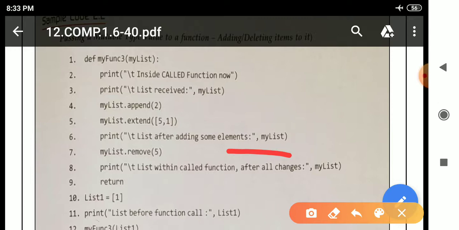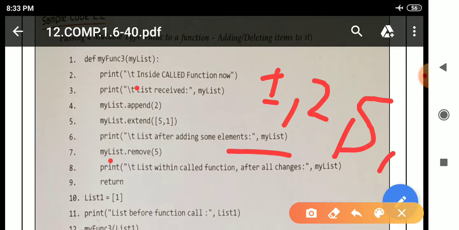For deletion we will use the remove method of a list. See here, the name of my list is the parameter. So my list dot remove means we want to remove 5 from the list, and the list contains 1 comma 2 comma 5 comma and 1.